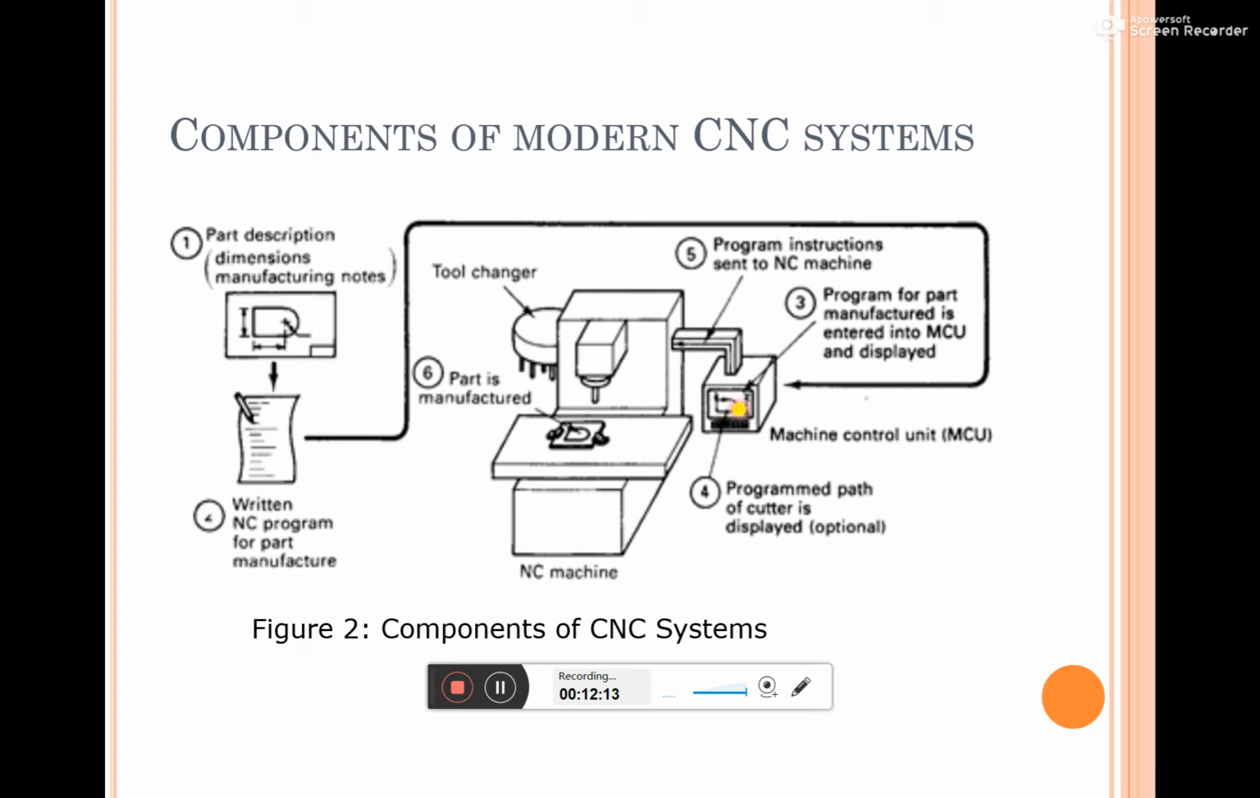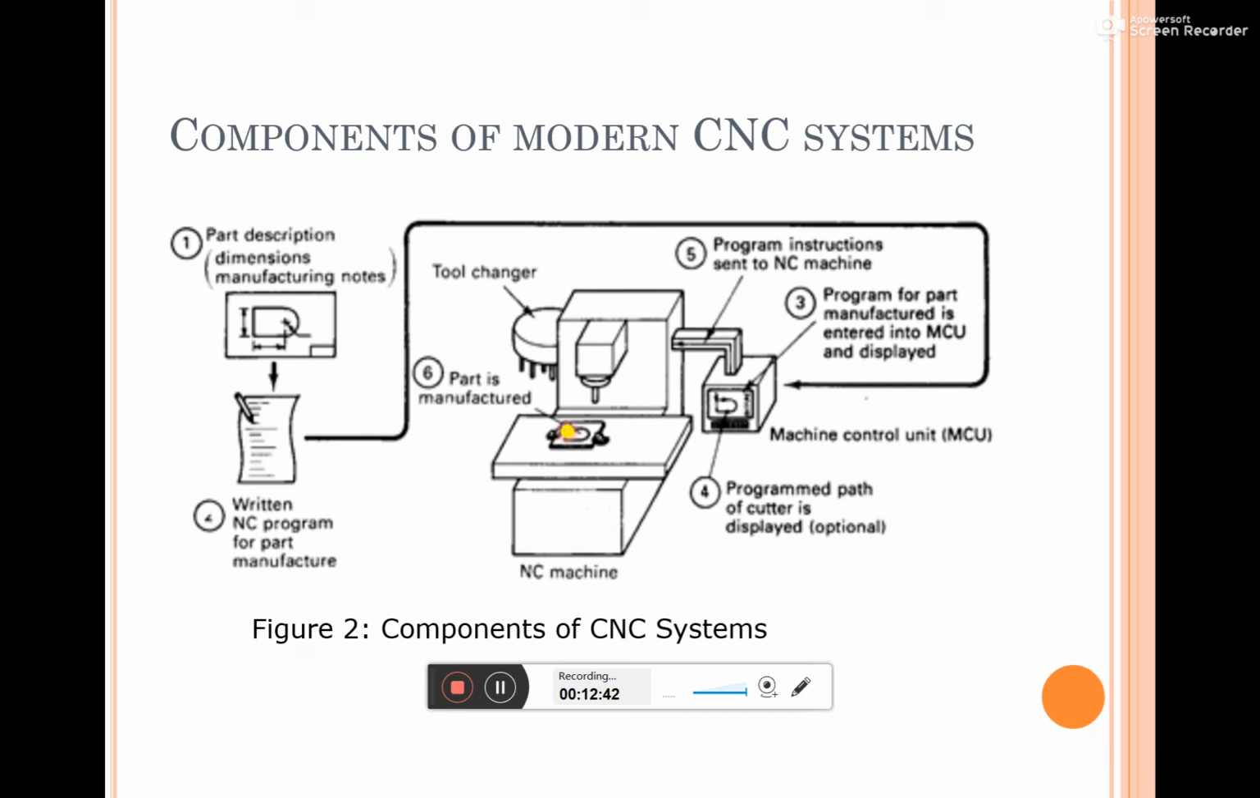It will read the instructions and control the different movements related to this particular NC machine. So this is a tool changer. Here there will be a number of tools according to the code. This automatic tool changer will rotate, and as per the given M code we can change the tool, and it can perform the operation.